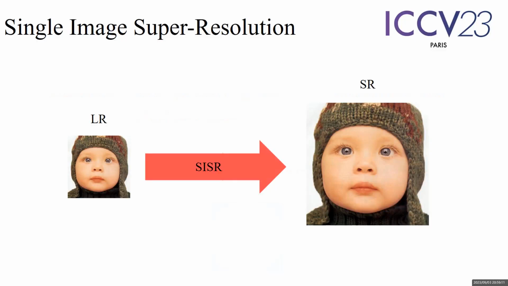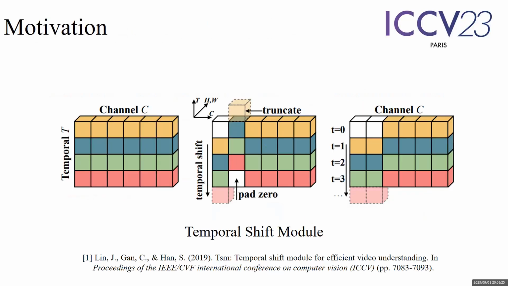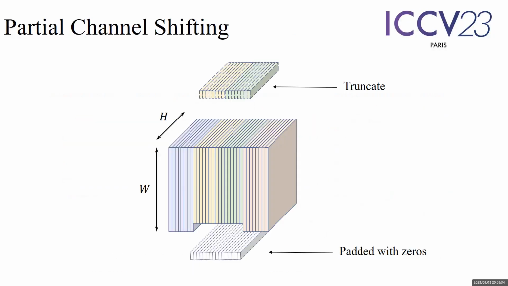Therefore, the objective of this study is to introduce a simple approach called partial channel shifting to enhance the performance of SISR, which aims to improve SISR without the need for additional parameters. Temporal shifting has demonstrated high effectiveness in video understanding by shifting a portion of the integral feature channel along the temporal dimension. Taking inspiration from this concept, partial channel shifting involves a slight displacement of a portion of the feature channel along the channel dimension.